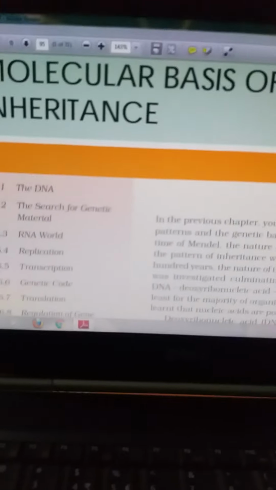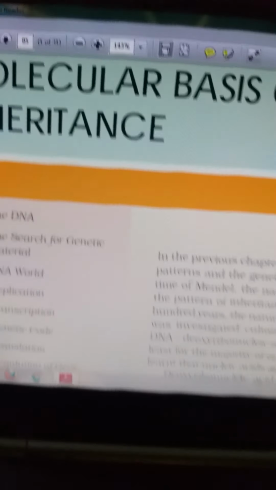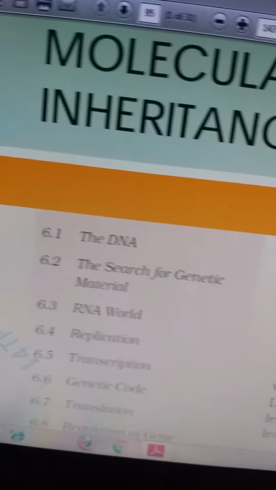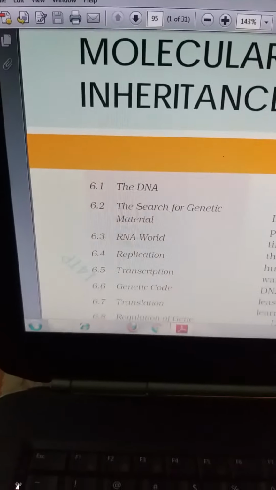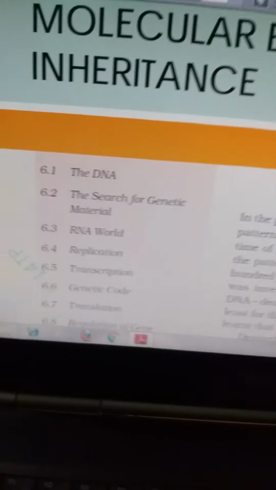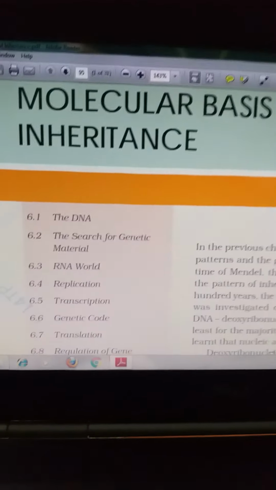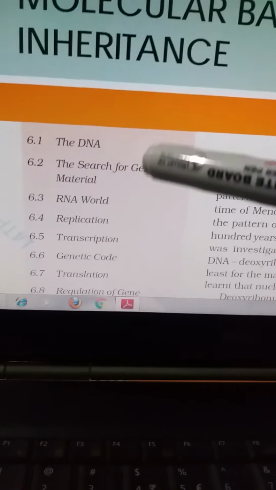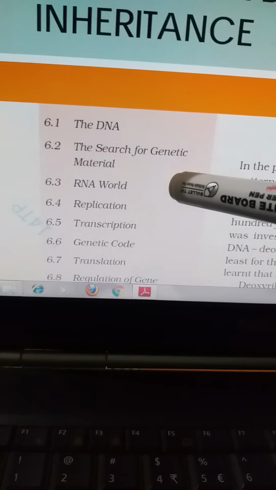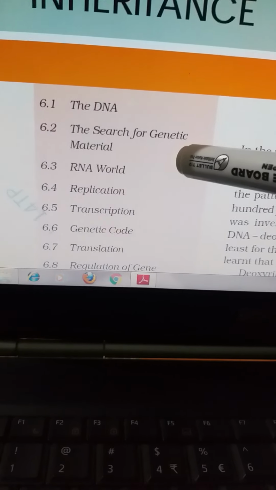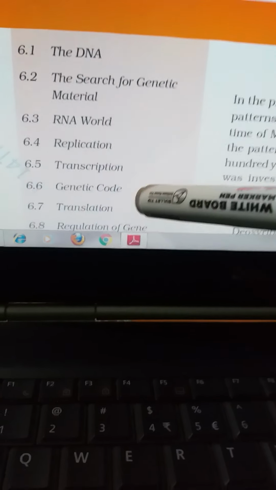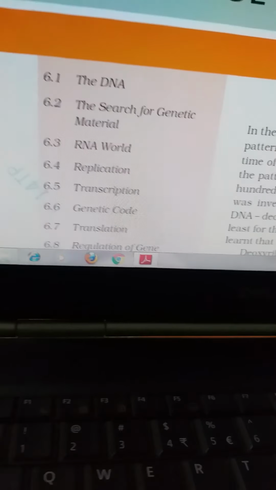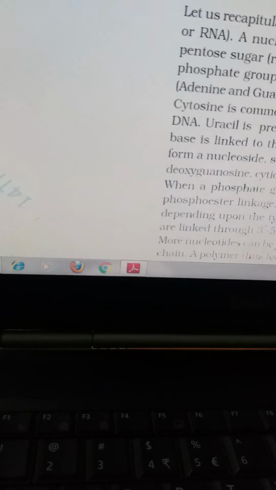So here we come to the chapter. Can you see it? Focus here. We are dealing with the chapter known as the molecular basis of inheritance. Firstly we'll be dealing with DNA, secondly the structure of genetic material, the RNA world, the replication, the transcription, the genetic code, the translation, and the regulation of gene expression.